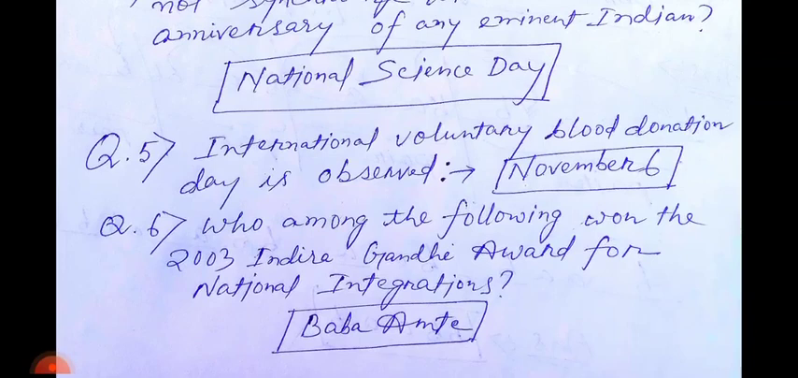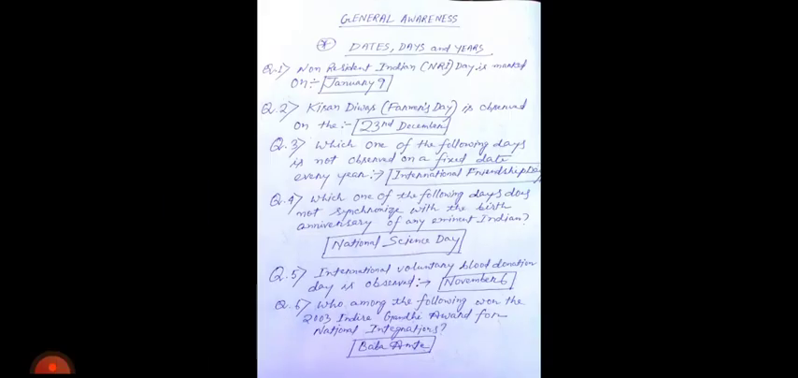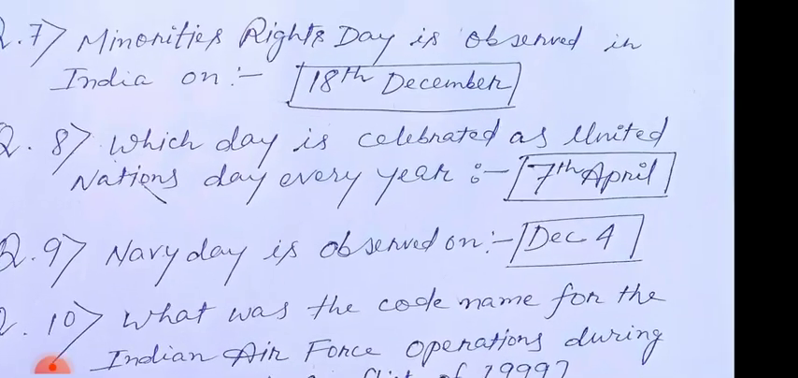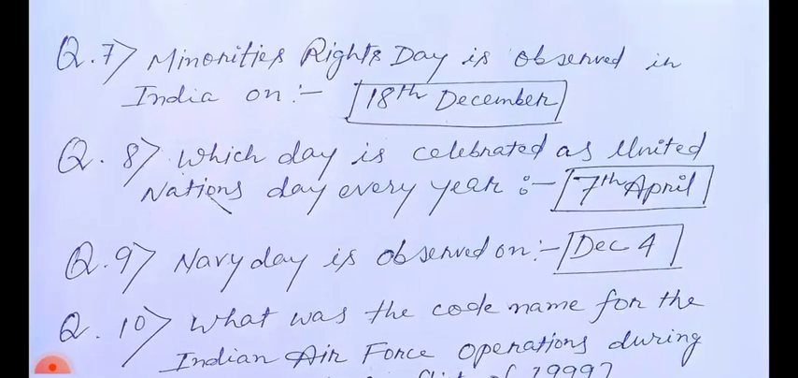Question number 6. Who among the following won the 2003 Indira Gandhi Award for National Integration? Baba Amte. Question number 7. Minorities Rights Day is observed in India on 18 December.